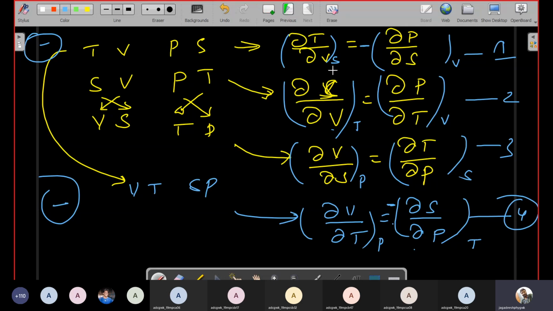So this is dou T by dou V at constant entropy equals minus dou P by dou S at constant volume. Dou S by dou V at constant temperature is equal to dou P by dou T at constant volume. Dou V by dou S at constant pressure is equal to dou T by dou P at constant entropy. Dou V by dou T at constant pressure is equal to minus dou S by dou P at constant temperature. So you can write easily by using the shortcut.